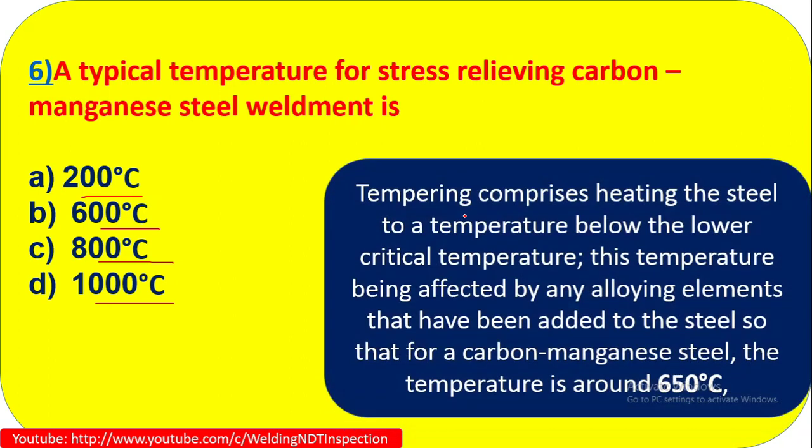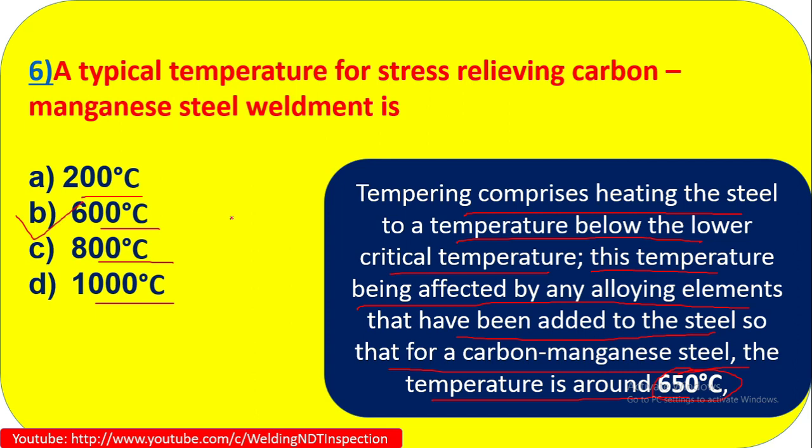Let's see. Tempering comprises heating the steel to a temperature below the lower critical temperature. So what is that temperature? This temperature is affected by any alloying element, meaning if the temperature goes higher, there can be a change in the alloying element. So we always have to use the lower critical temperature. For carbon manganese steel the temperature is around 650 degrees centigrade. So the correct answer will be the one where 600 is mentioned.